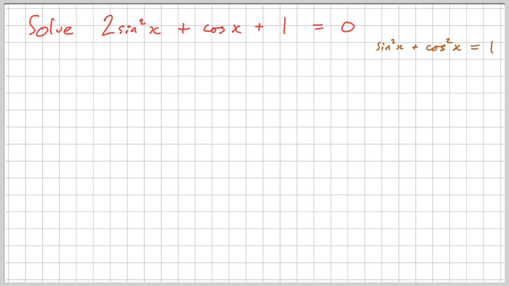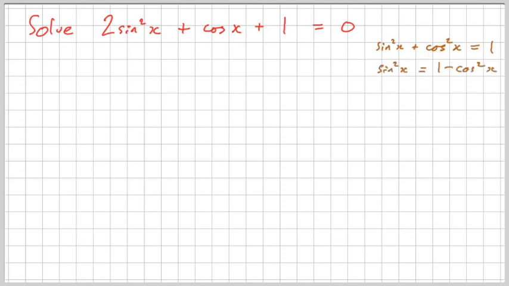You can't square root. Sometimes people try to square root the separate terms. But you can't square root separate terms in an equation. Because if you could, then Pythagoras' theorem would simplify to a plus b equals c, which is of course nonsense. So you can't write sin x plus cos x equals 1. That's wrong. It only works for the sum of the squares.